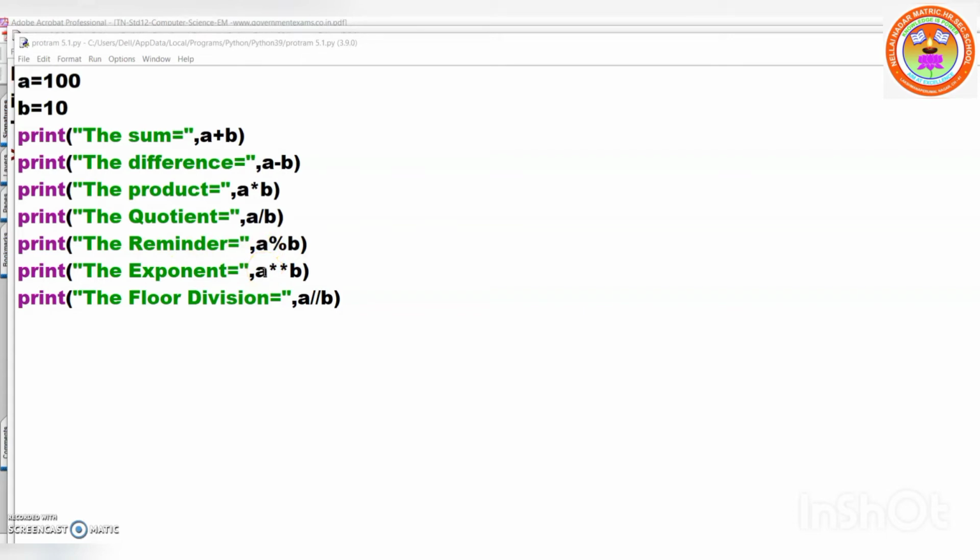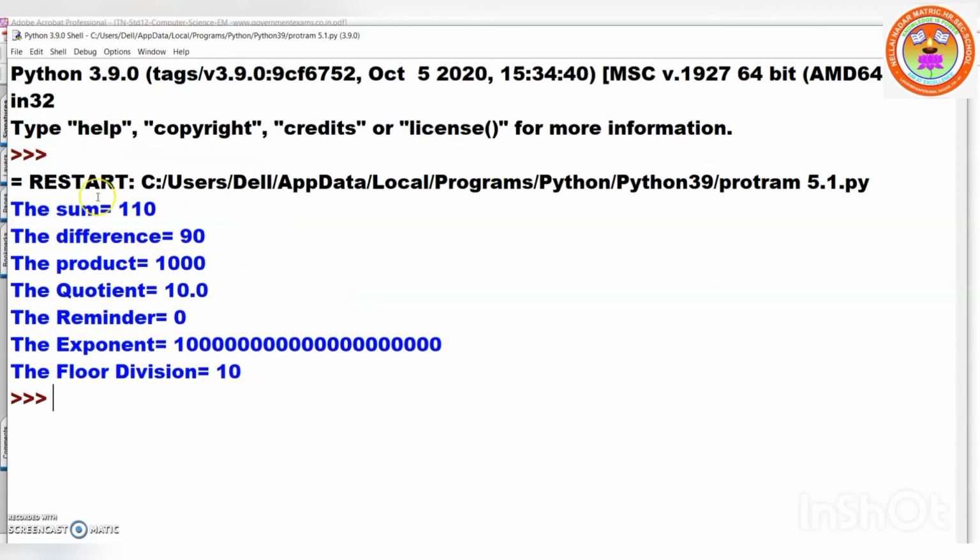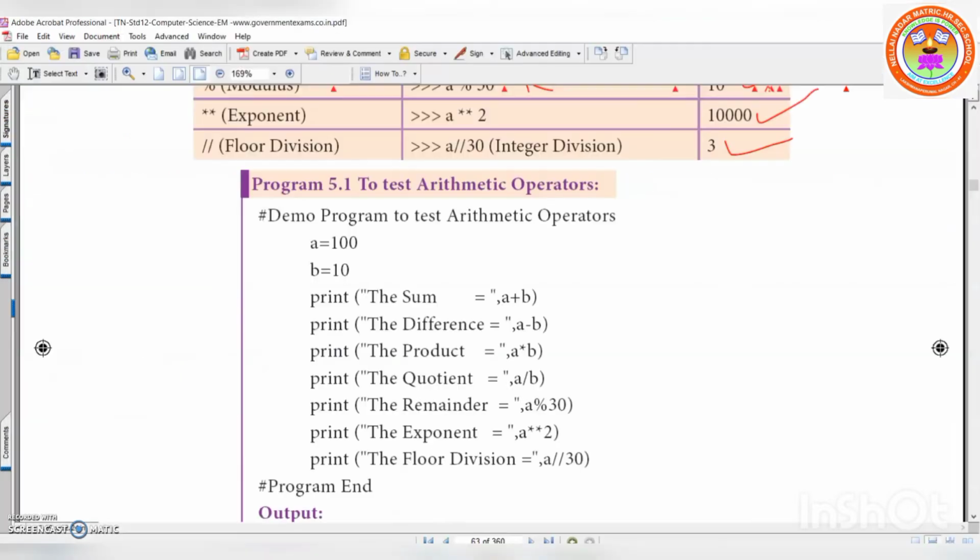Exponent means power. A to the power B, then A floor division B. Now I am going to run the program. Now see the same output, right? Understood now? Fine. We'll go back.